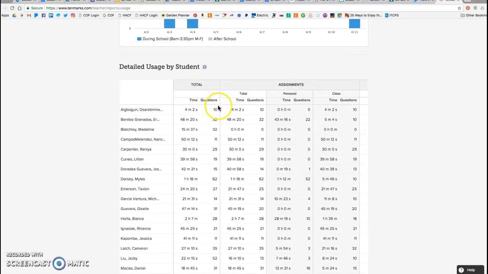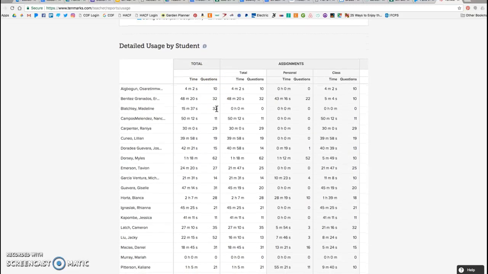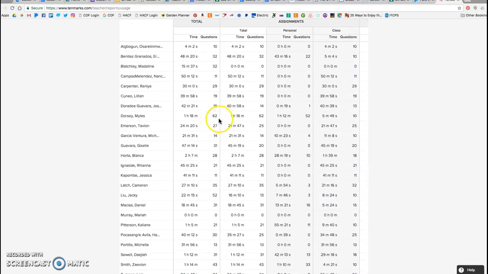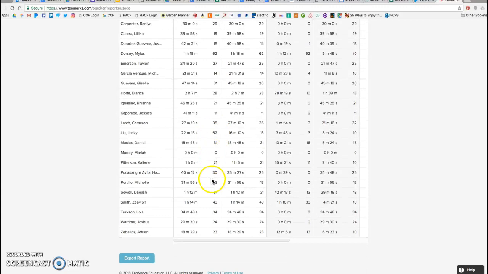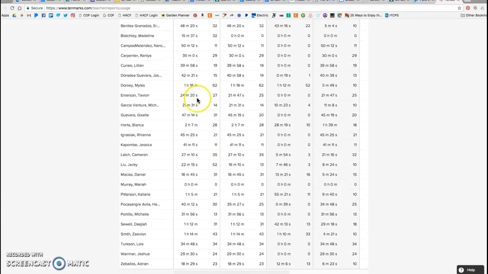Now, total questions, I'm also going to look for the top scores. It looks like 62 is pretty high. Just scrolling down. Looks like 62 is going to be the top. So I would also write Miles' name down.